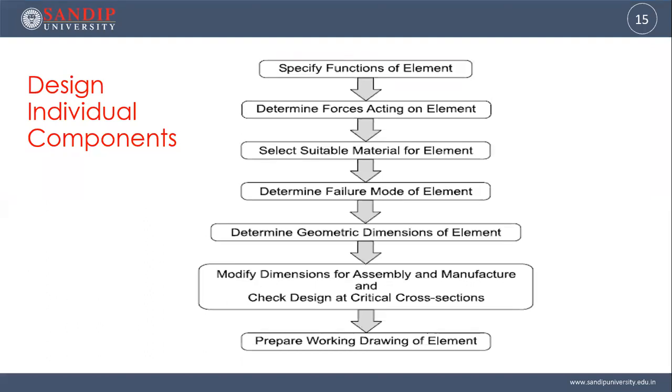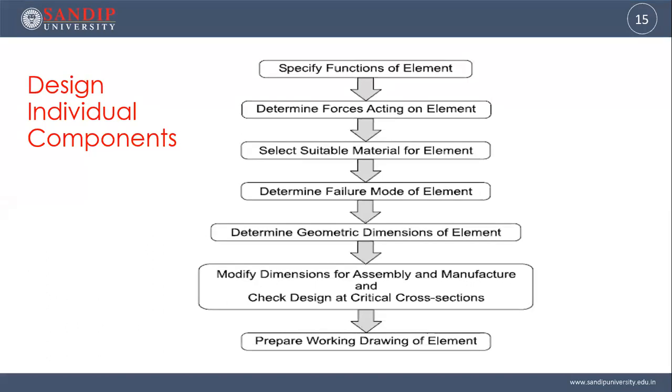Now, we know that after fixing everything, when the configuration is ready, when the entire layout of the machine is ready, we know what the mechanism and components or elements in that will be, means the different links which are there. And then we need to design the individual component, individual link separately.